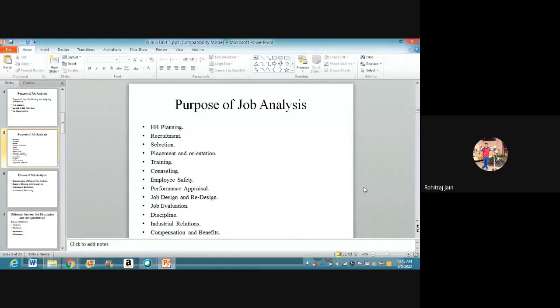So for that, recruitment planning also, this job analysis plays a very important role. So that is the second purpose of job analysis. Then the third purpose would be selection.